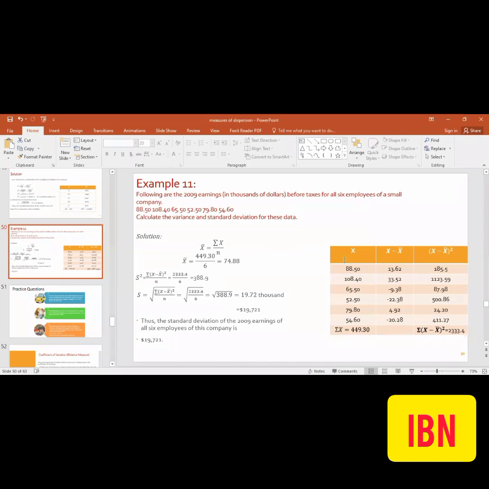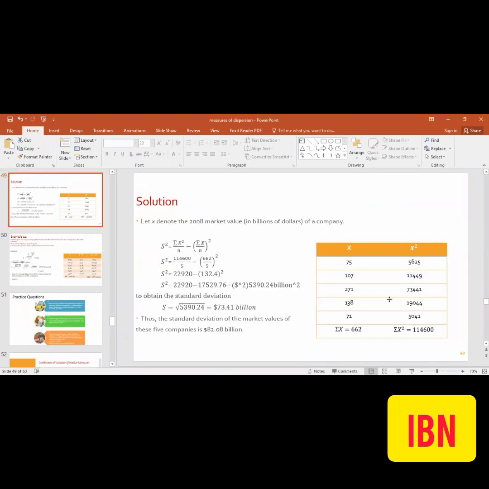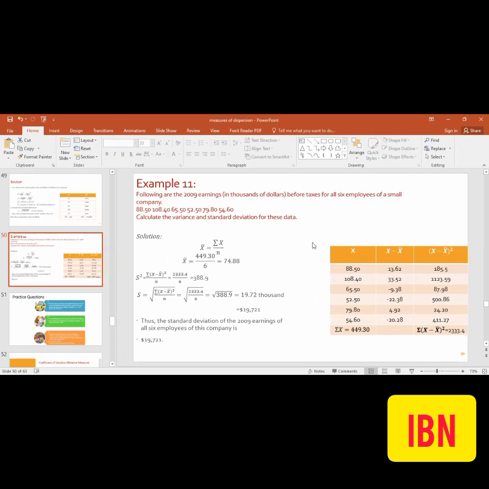And this is by definition formula we have used over here. In the previous example, we used the shortcut formula, summation X square by n minus summation x by n whole square. Okay. And in this new example, we have used the by definition formula, that was summation x minus x bar whole square by n. And here we have taken all the calculations. Just substitute it over here and write it over here. And here the units are 1000 squares again.